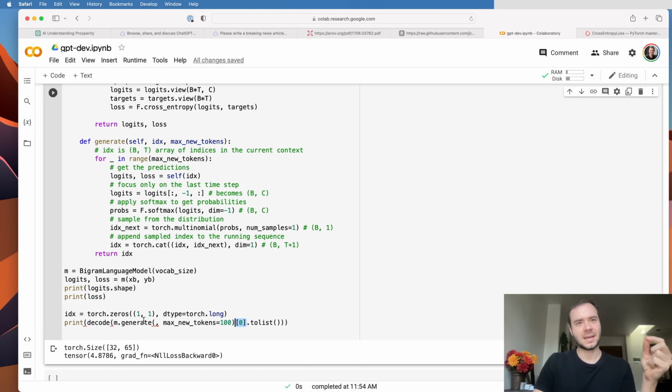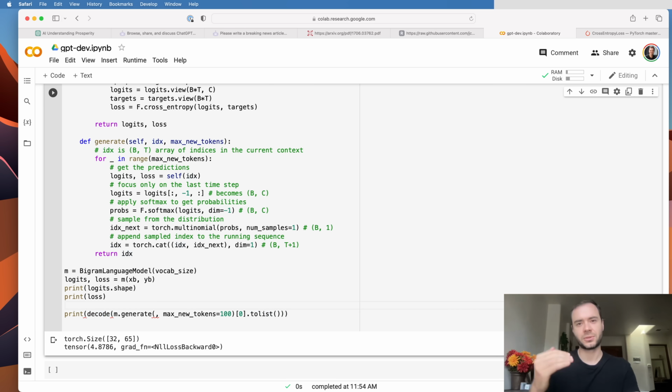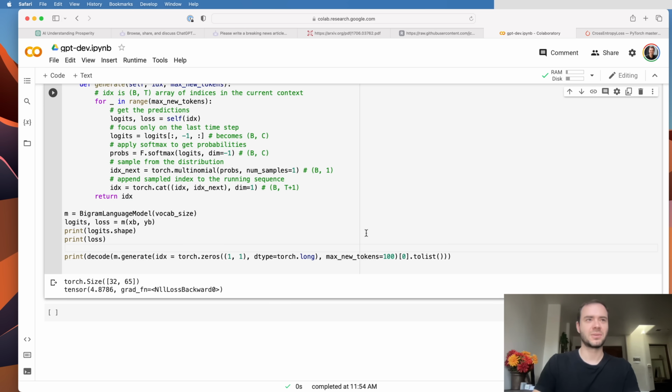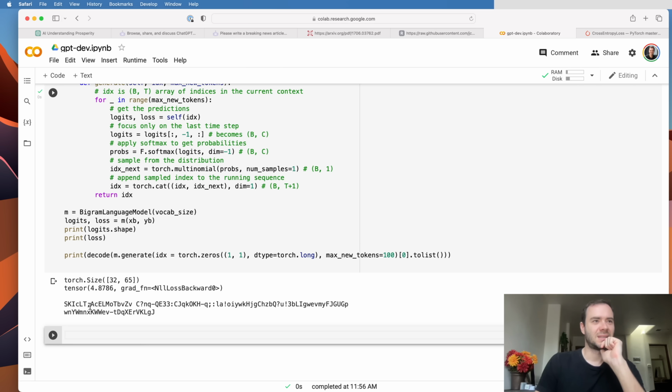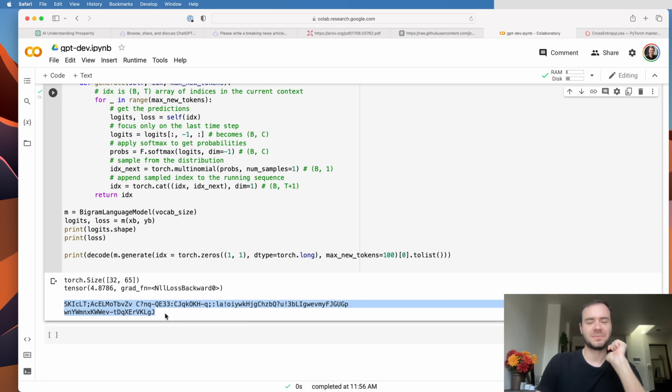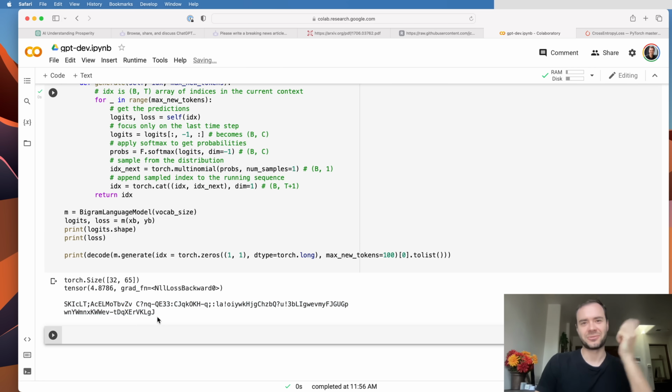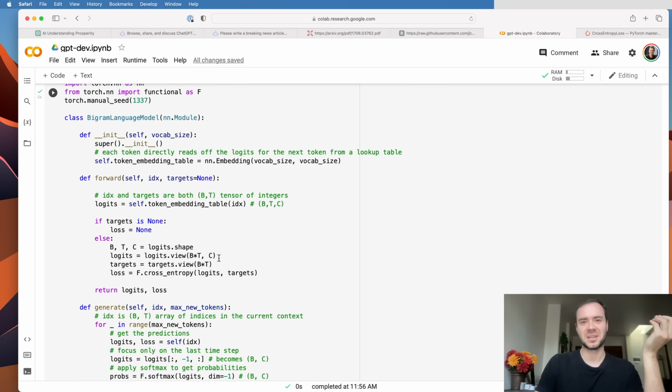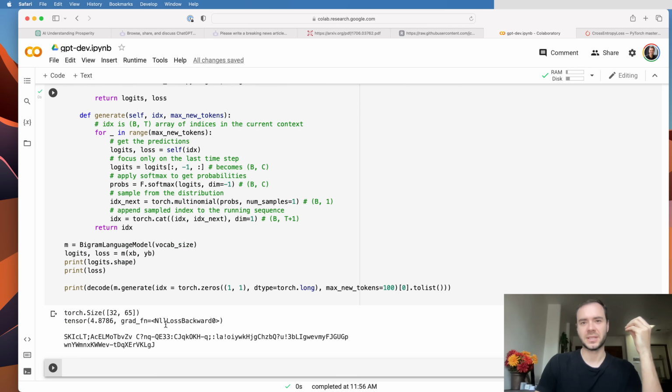And then that gives us the time steps, just a one-dimensional array of all the indices, which we will convert to a simple Python list from a PyTorch tensor, so that that can feed into our decode function and convert those integers into text. So let me bring this back, and we're generating 100 tokens. Let's run. And here's the generation that we achieved. So obviously it's garbage, and the reason it's garbage is because this is a totally random model. So next up, we're going to want to train this model.